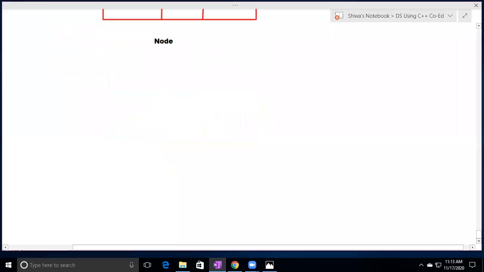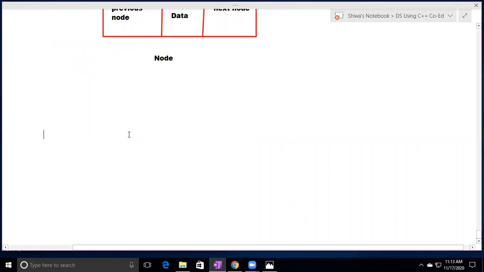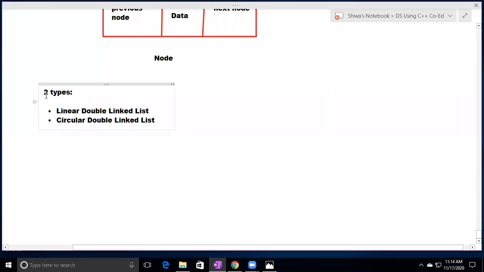In the double linked list, how many types are there? 2 types. What are those? First one is linear double linked list. Second one is circular double linked list. So linear double linked list and circular double linked list, two types are there.